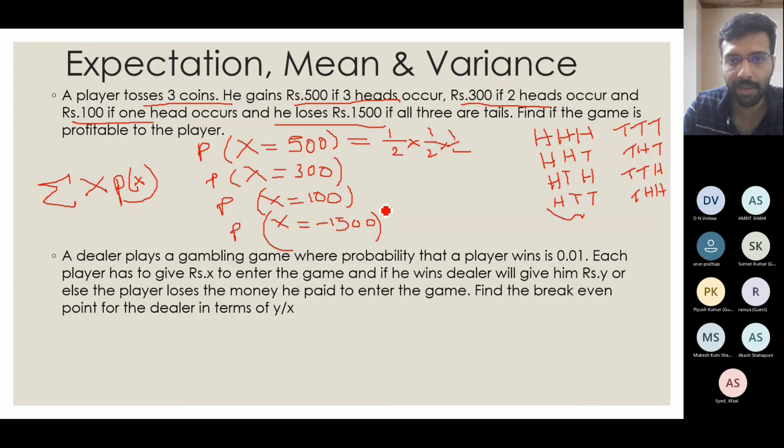Did I miss anything? Why is it 8? Chat, why is it 8? We saw this in the previous class. When I toss 3 coins, I'm saying my total number of outcomes is 8. Why is it so? We discussed this in the previous class. I have two outcomes and the number of tries is n, so 2 raised to n is my number of outcomes. Here n equals 3, so 2 raised to 3 equals 8 is my total number of outcomes.